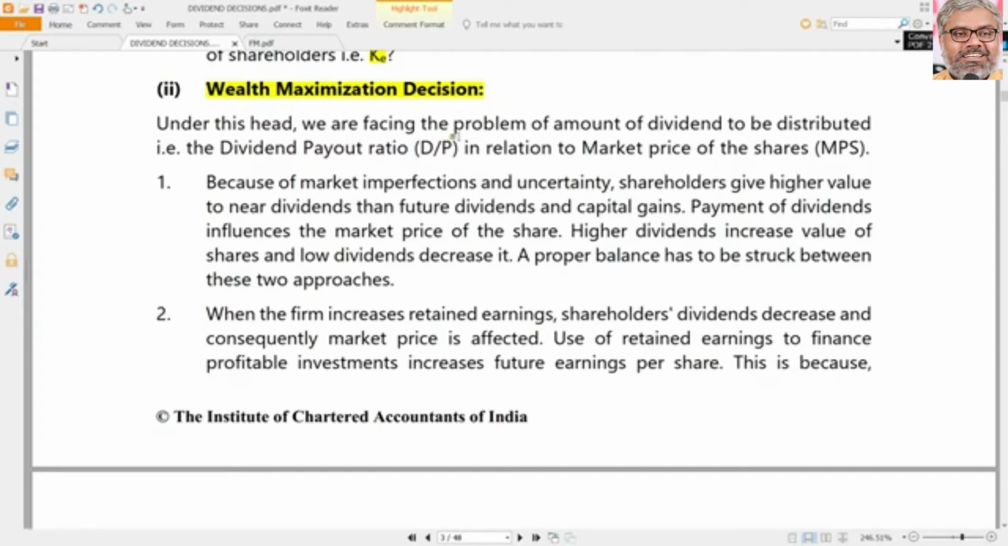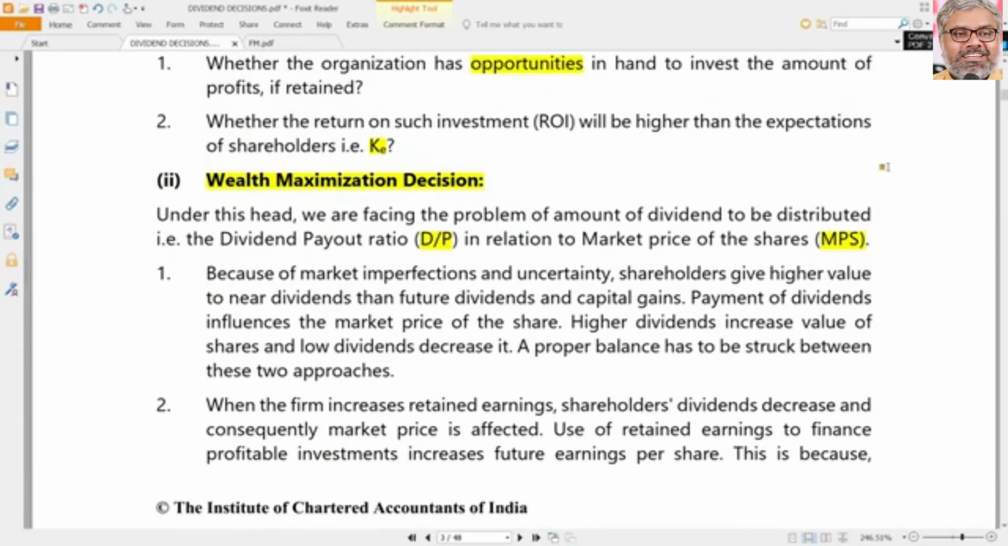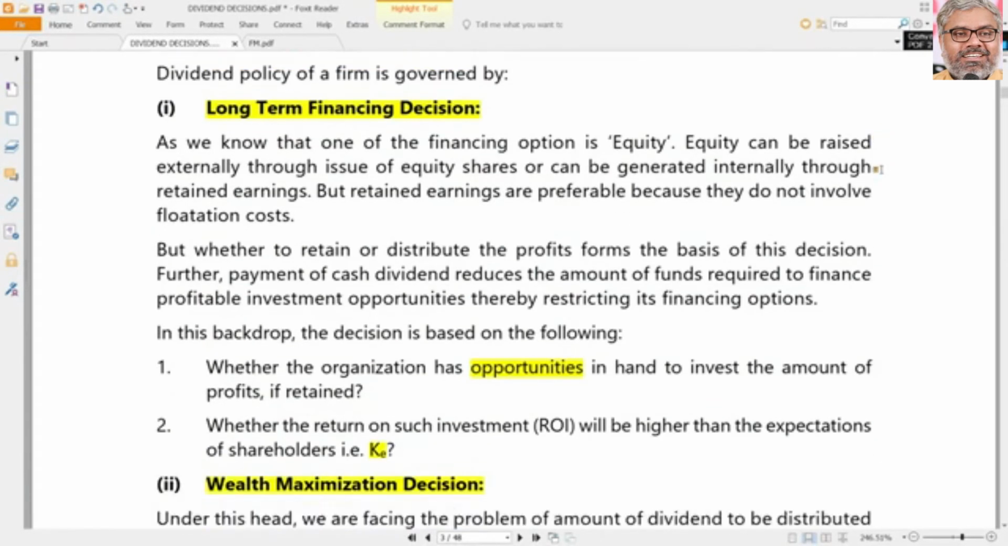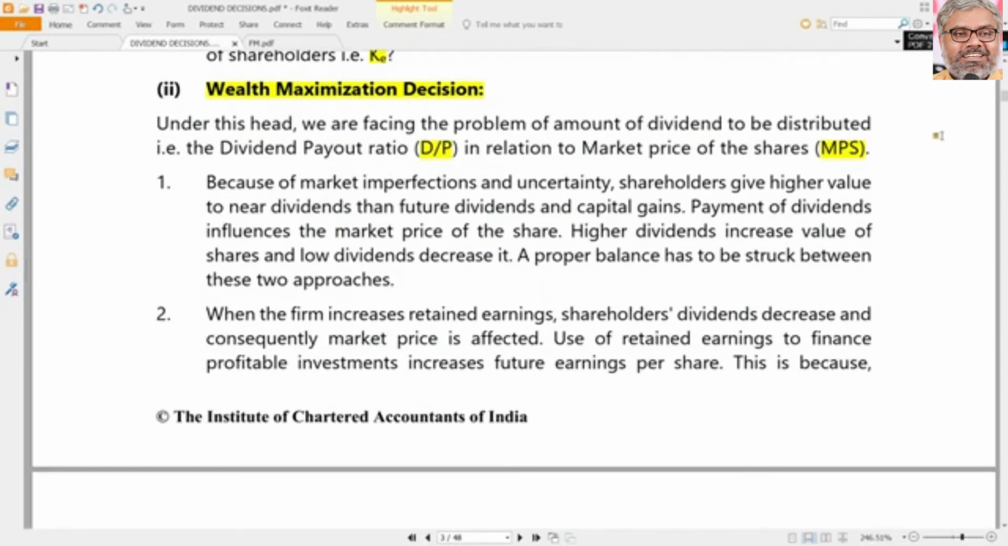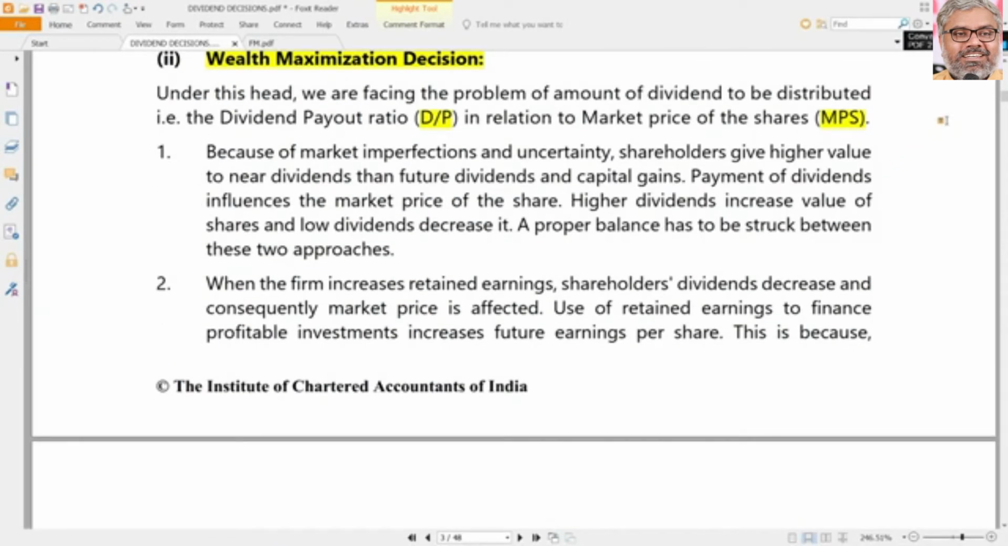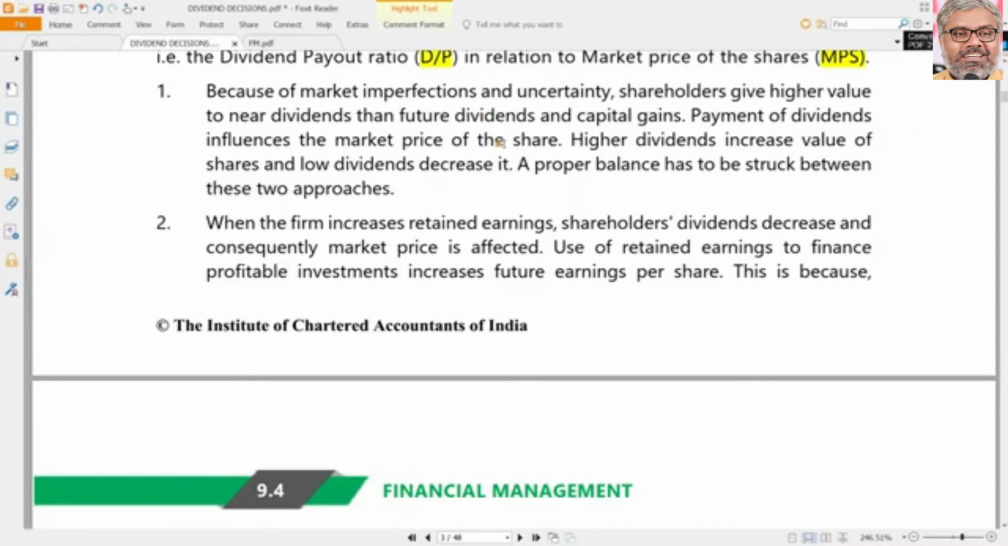Why is wealth maximization also part of the dividend policy? Because dividend policy will definitely have a dividend payout ratio, and that will have a relationship with the market price per share. And what is wealth? Simply the market price per share. So will dividend policy have an impact on the market price per share or not? Of course, the hypothesis says there is no impact. But in general, if you observe, yes, there is an impact of dividend policy on the market price. If there is an impact on the market price, it means automatically there is an impact on wealth maximization. So dividend policy has to be looked at like a wealth maximization decision also.